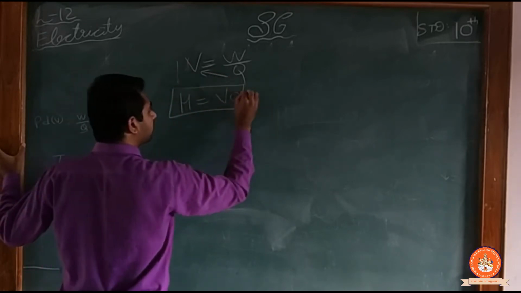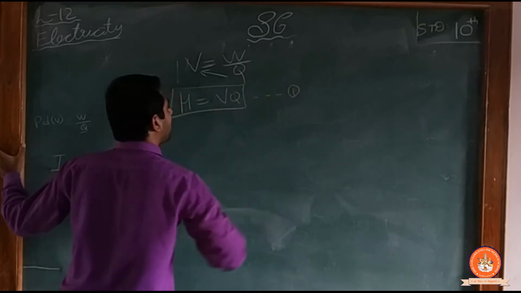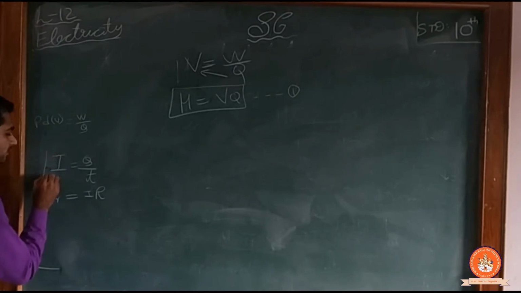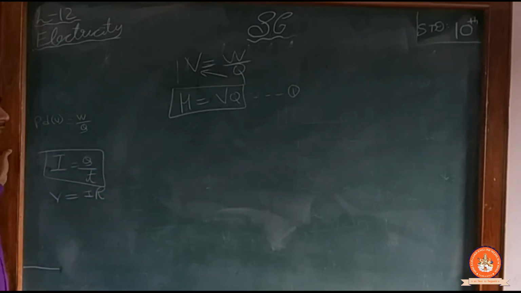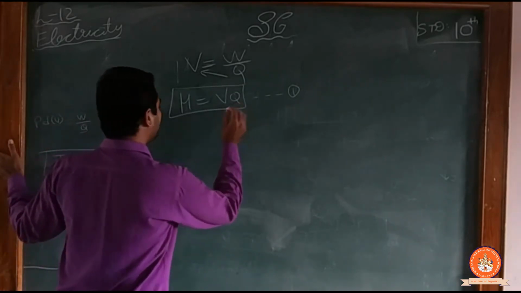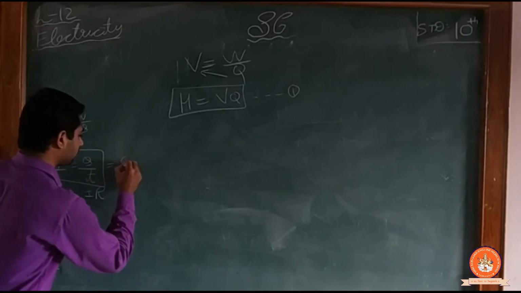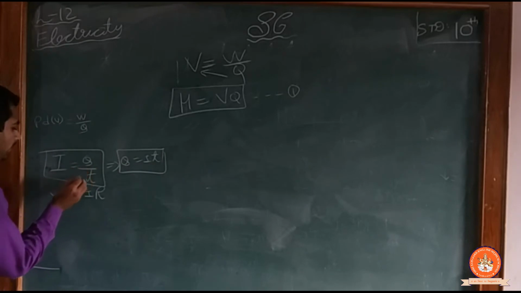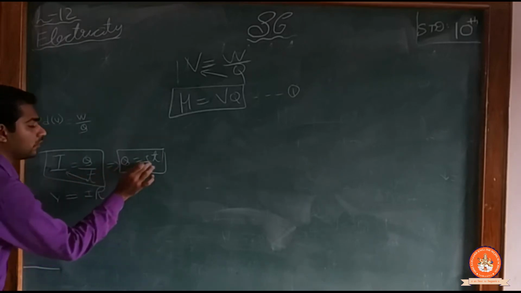This is my equation number 1. Now I have I is equal to Q/T. So Q becomes IT. अगर मैं T को यहाँ पे ऊपर भेज दूंगा तो Q is equal to IT.